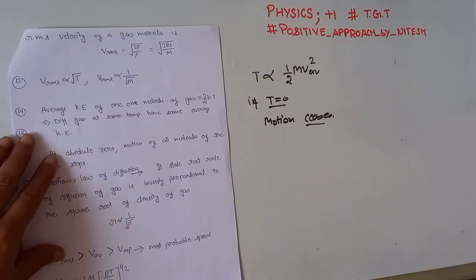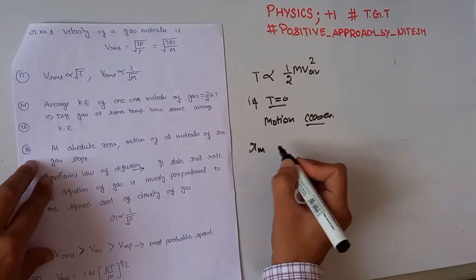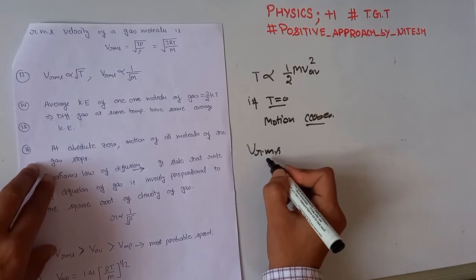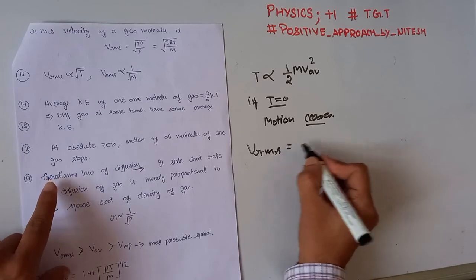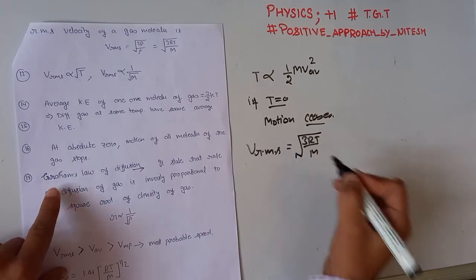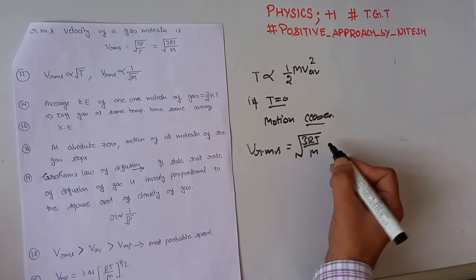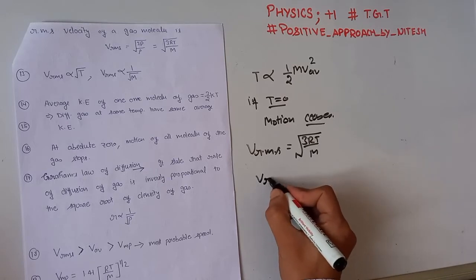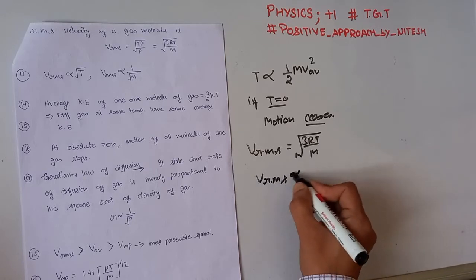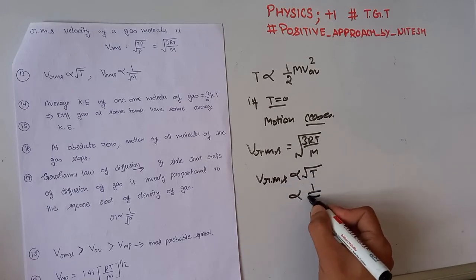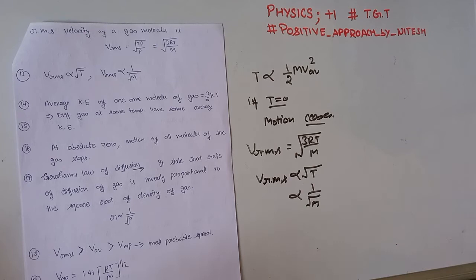Our next important key point is: what is root mean square velocity, that is V_RMS. RMS implies root mean square velocity, which is equal to the square root of 3RT divided by m, where R is the universal gas constant, T is temperature, and m is the mass of a gas molecule. V_RMS is directly proportional to the square root of temperature and inversely proportional to the square root of mass. Okay, this is our root mean square velocity.